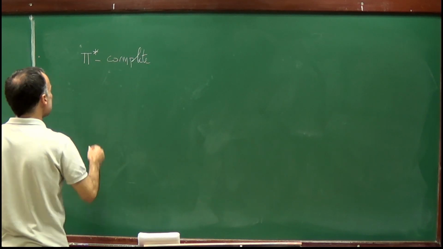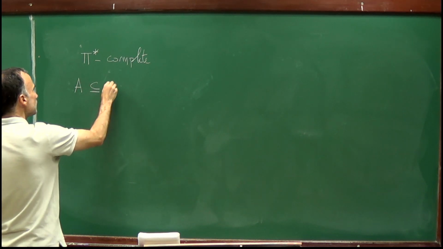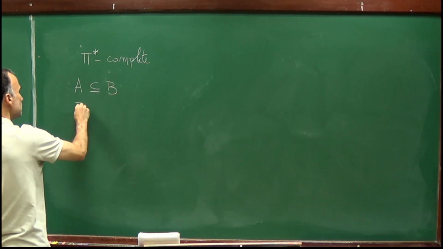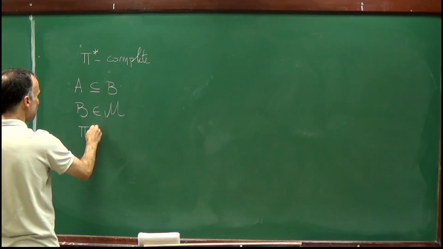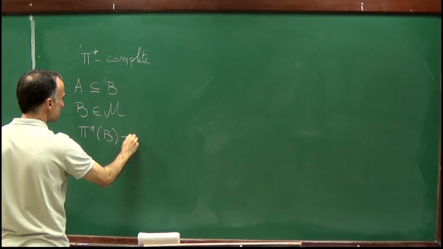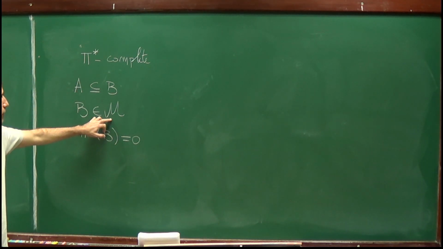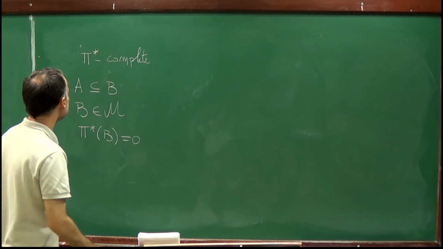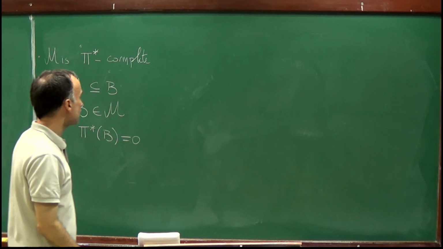So in order to prove that, we have to fix a set A, which is contained in B. Assume that B belongs to M and that P star of B is equal to 0. And we have to show that A belongs to M to prove that M is P star complete.